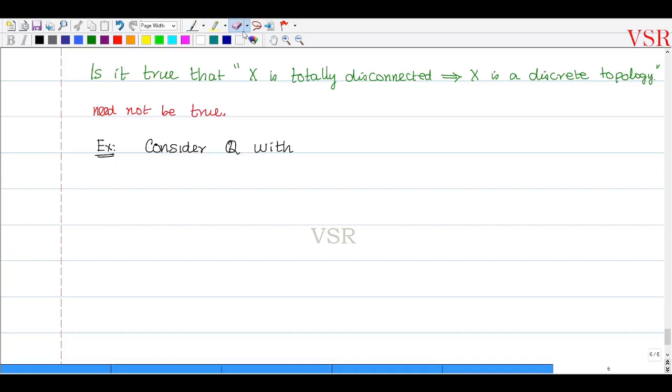Consider Q as a subspace of R. Consider Q, which is a subset of R, with usual subspace topology.